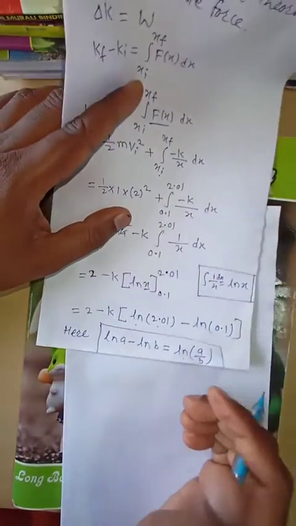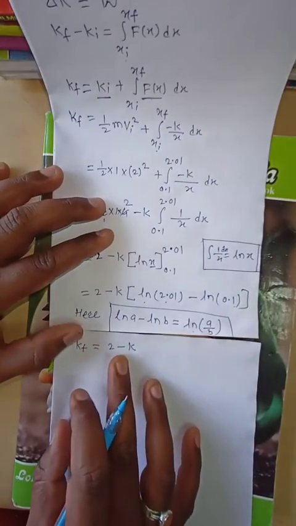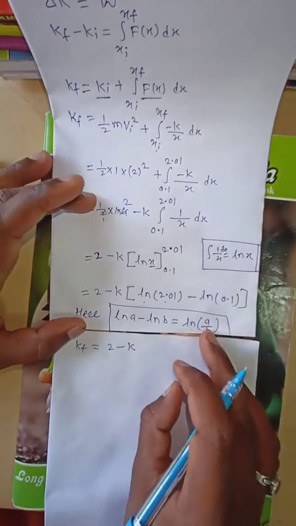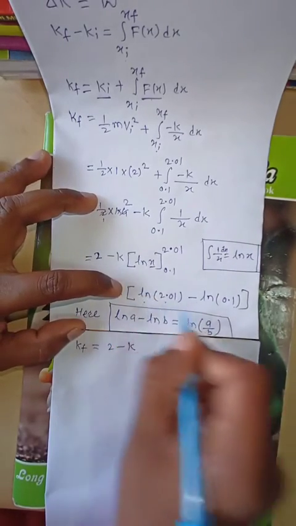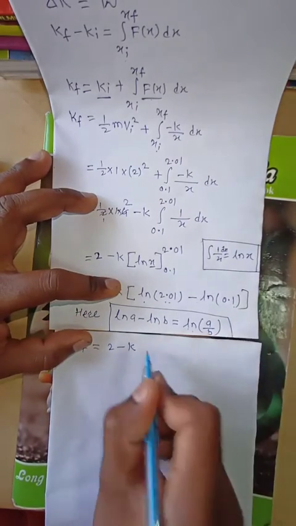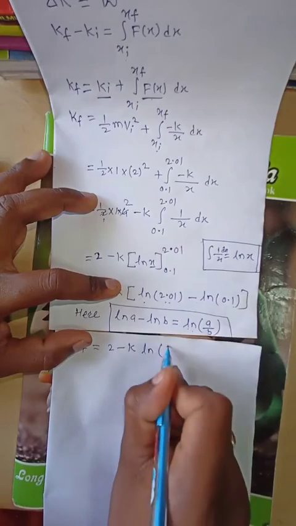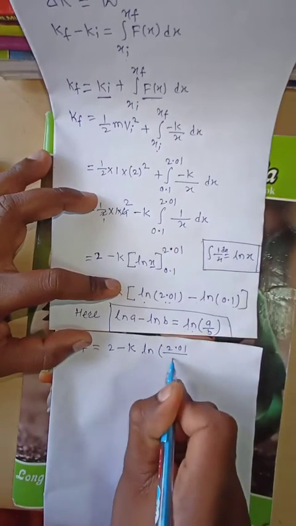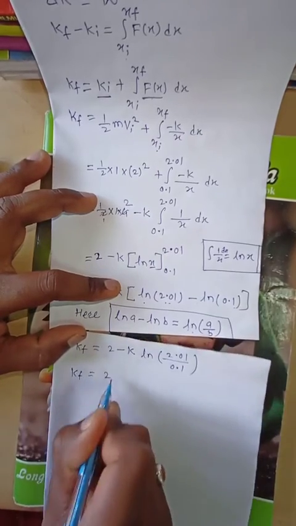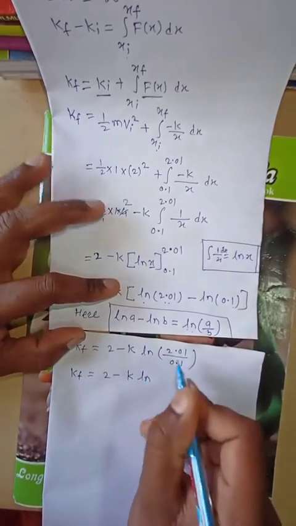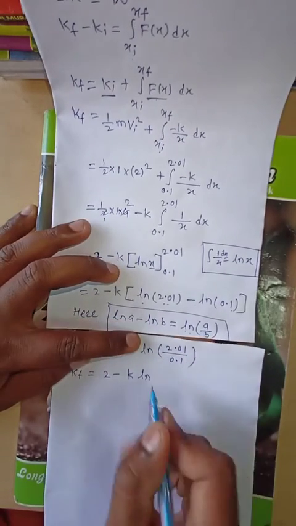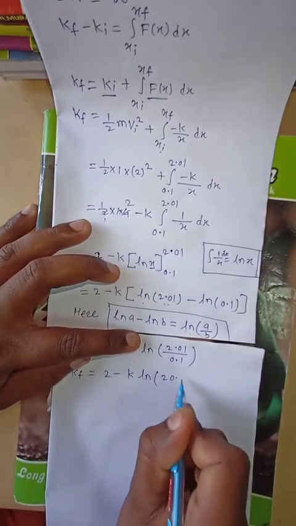Now we use this formula again: log of a minus log of b is log of a divided by b, so here a is 2.01 and b is 0.1. The final kinetic energy is 2 minus k log of 2.01 divided by 0.1. 2.01 divided by 0.1 is nothing but 20.1.